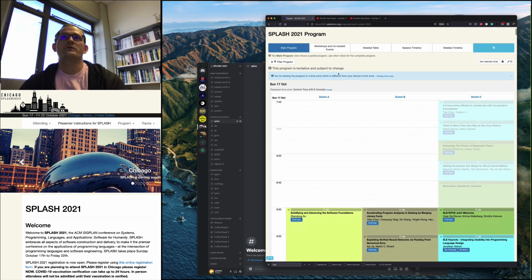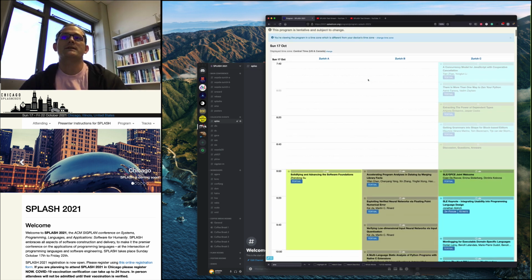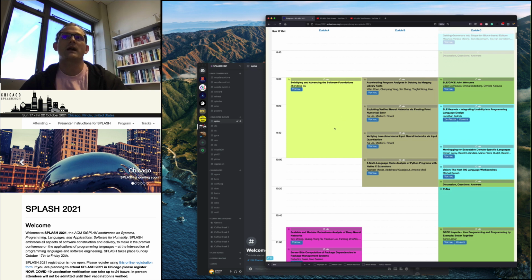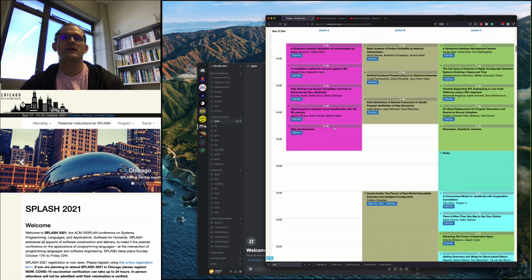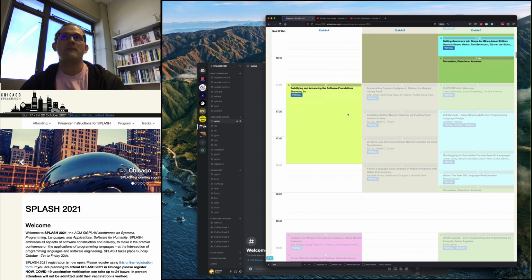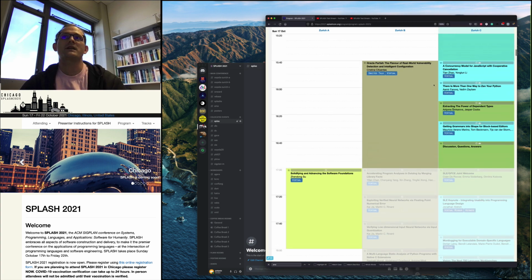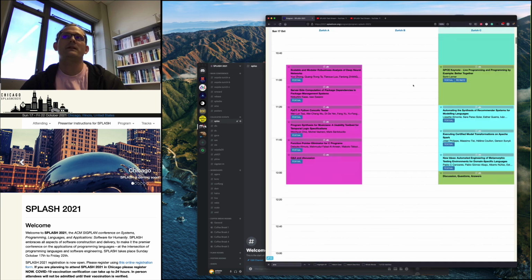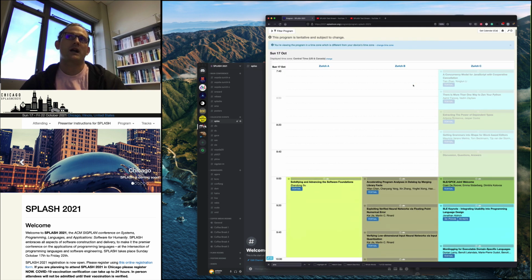Finally, for those of us who are not in Chicago, you may notice that the program, which is shown in Chicago time, contains a mirror component. What that means is that there are 4 sessions approximately taking place between 9 and 5, and sessions 1, 2, and 3 are repeated 8 hours later, so that when it's 5 p.m. in Chicago, you can see that the same program repeats. You can see the same talks we saw at 9 o'clock Chicago time repeating at 5. And for the very last session, session 4, the way that we handle the repeat, we show it just before the Chicago 9 o'clock start time at 7:40 Chicago time.